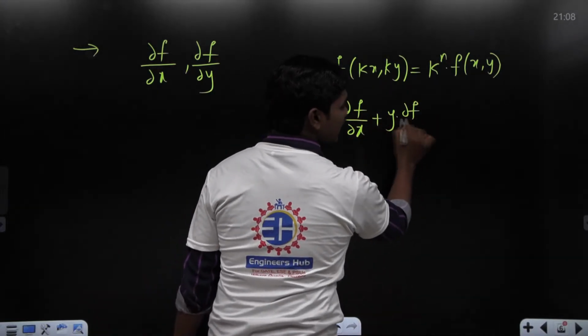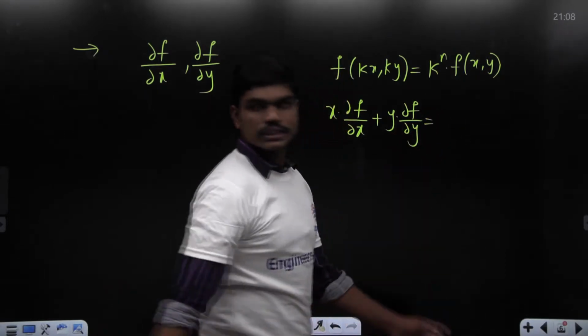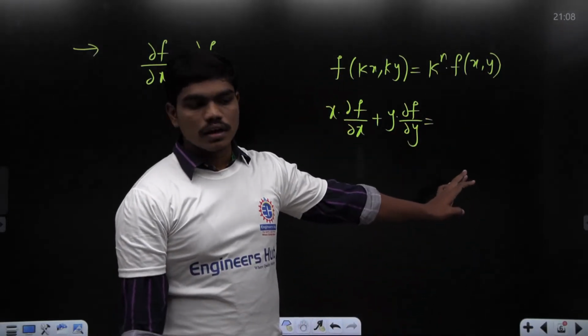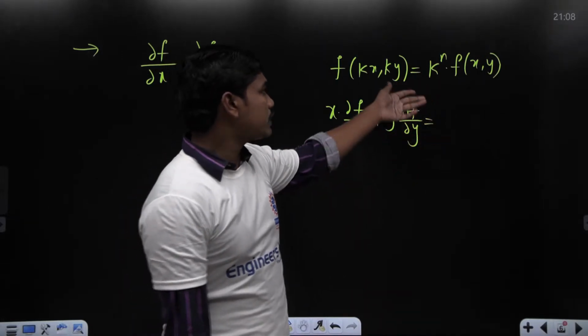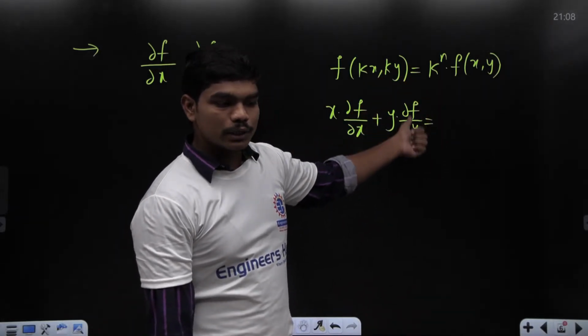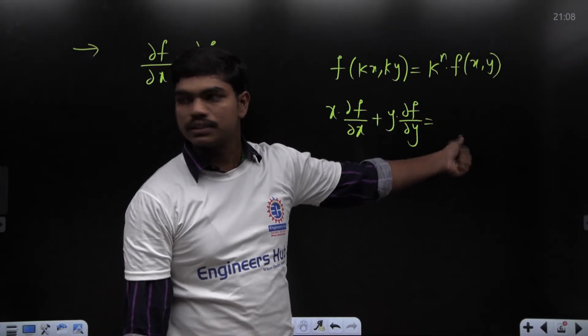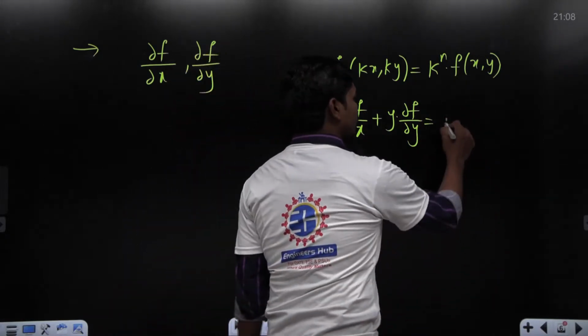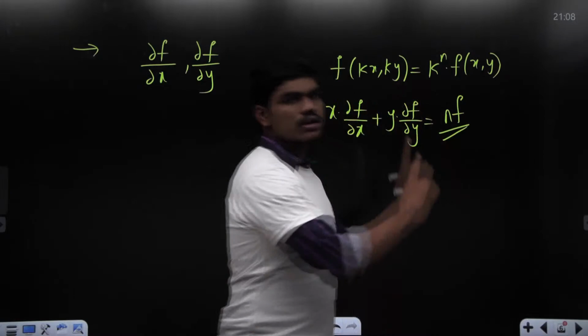What could be this value? Can any one of you recall this and tell me what could be the value of this? Whenever f is a homogeneous function of degree n, x into dou f by dou x plus y into dou f by dou y is nothing but n times f. Good, Kalimullah. So n times f. This is what we have seen, correct?